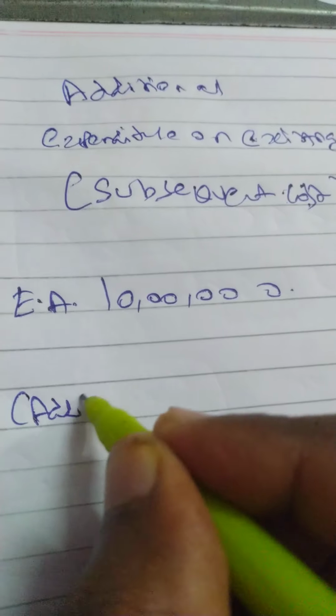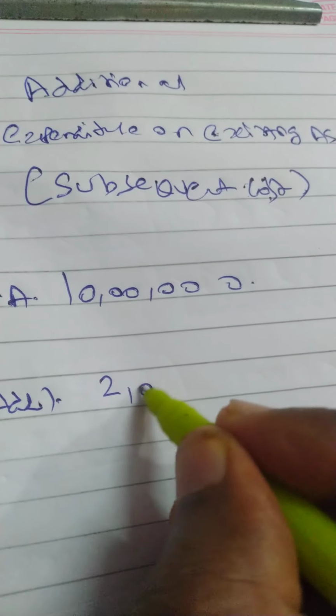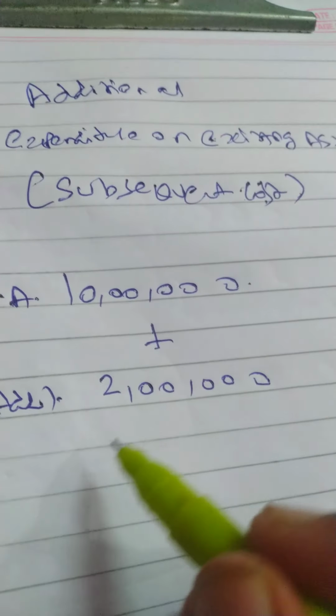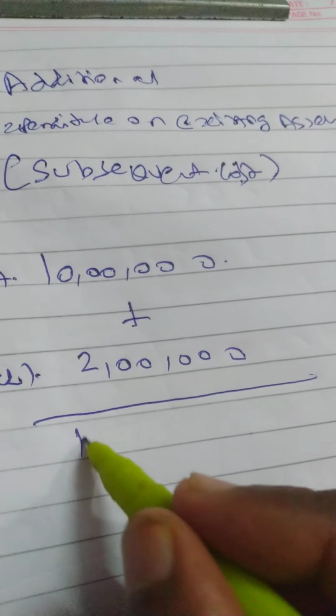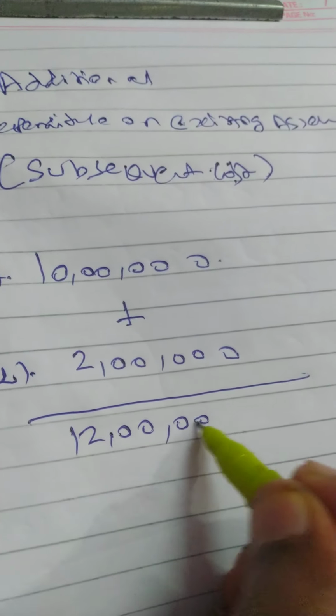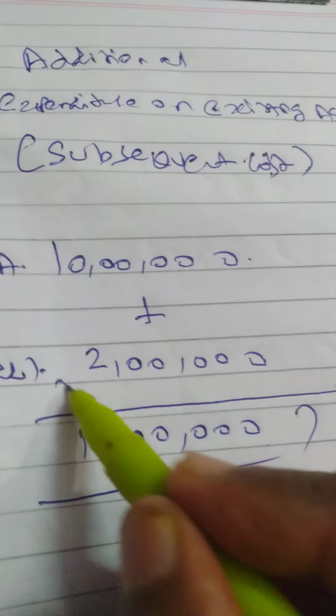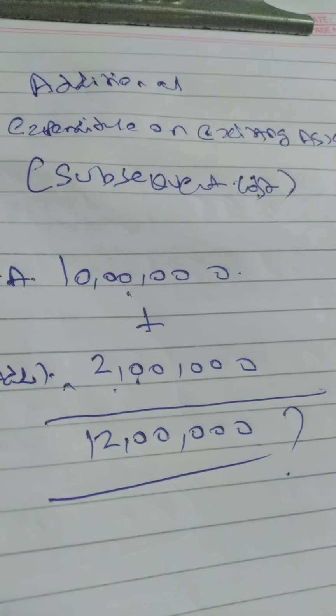Additionally I am spending 2 lakh rupees, sir. Whether I should add 10 lakh plus 2 lakh, my revised asset value is 12 lakh. I should put or not? That is the question.